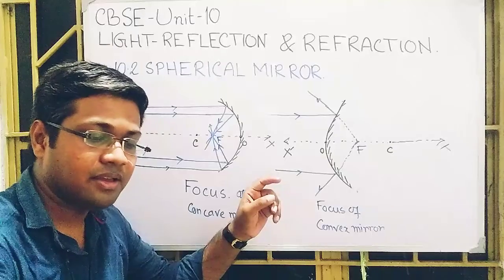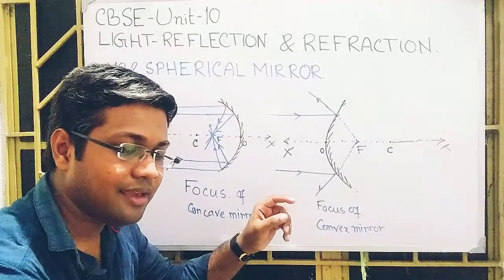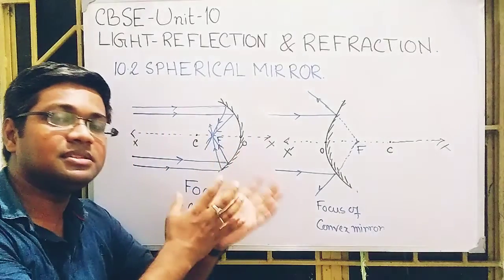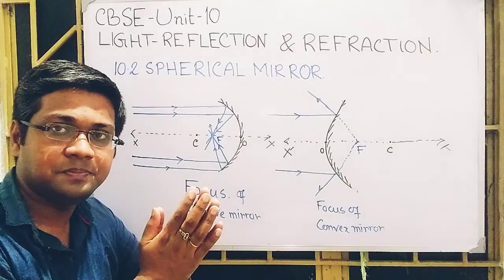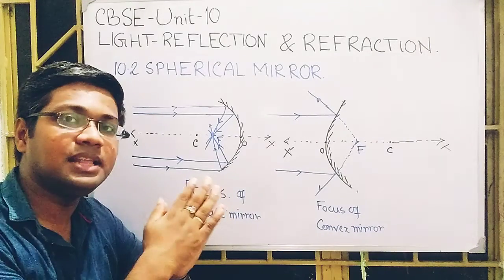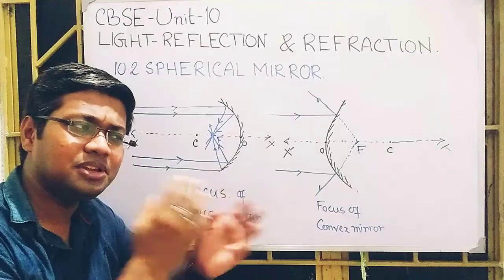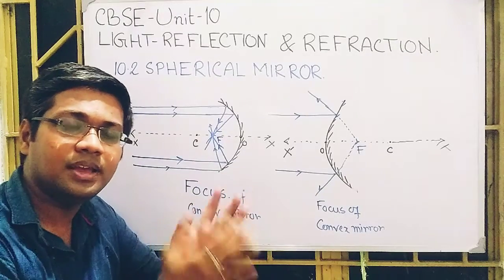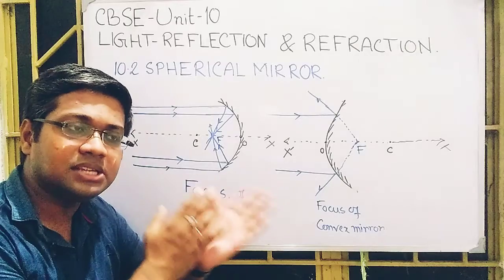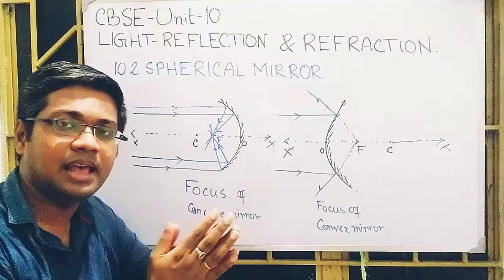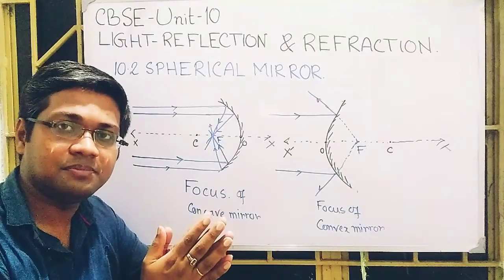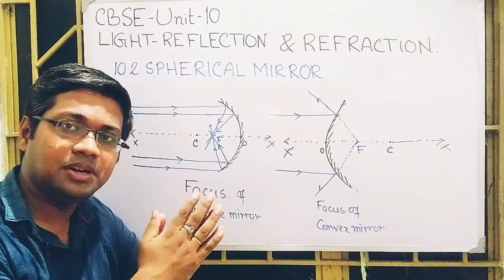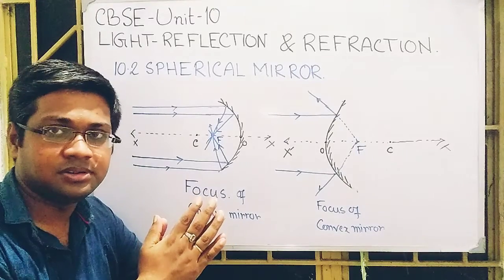Now, if the rays are not incident parallel to the principal axis, but incident on the mirror obliquely, making a certain angle with the principal axis, then what will happen? Will they meet at that particular point or not?